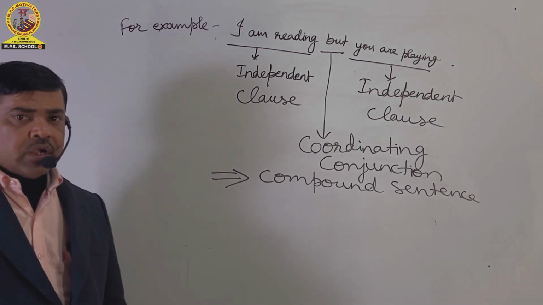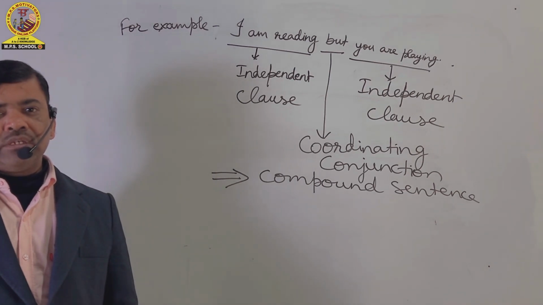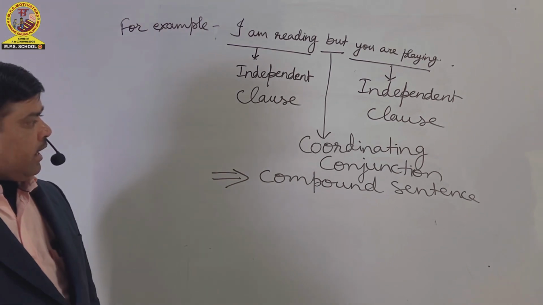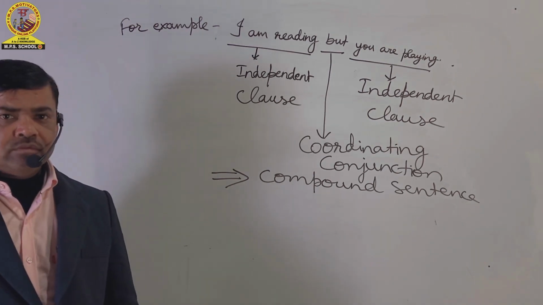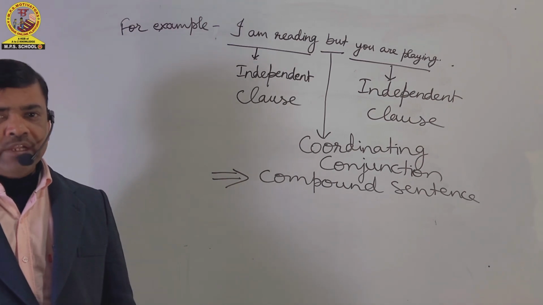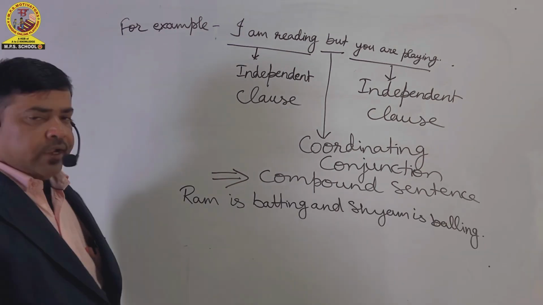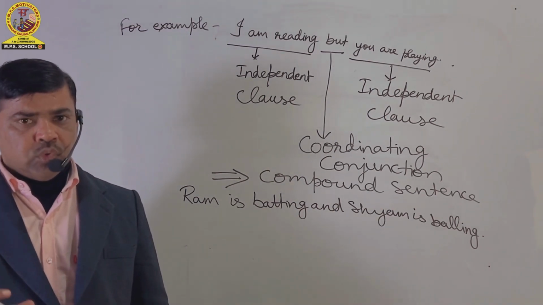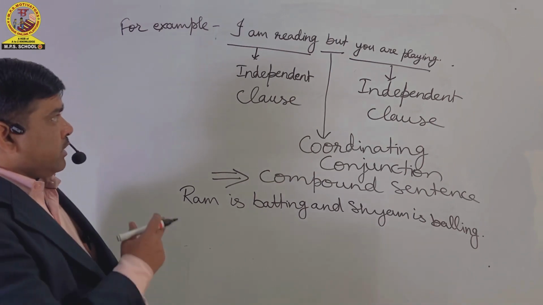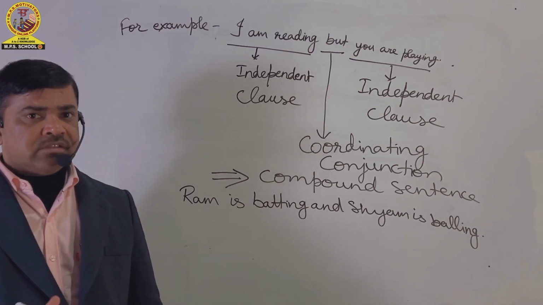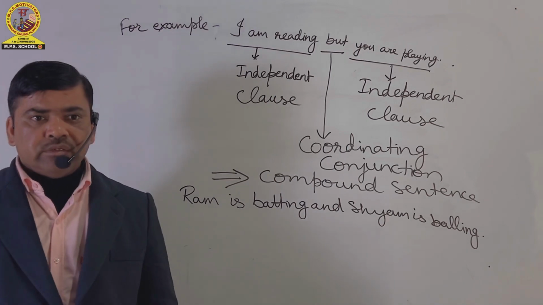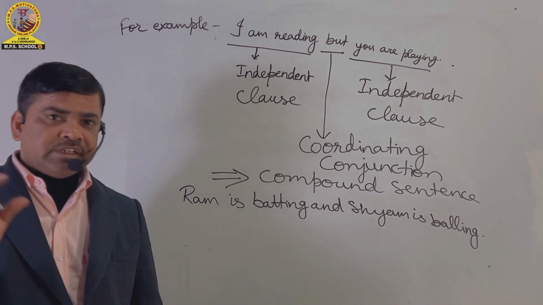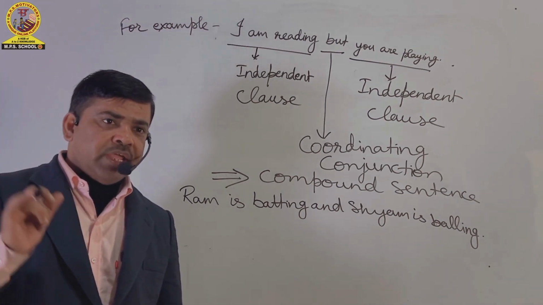But before understanding complex sentences, it is necessary for us to understand compound sentences. And the range of compound sentences is not very big like complex sentences. Friends, in the first example, but is used to show contradiction because there is contradiction between the two actions, reading and playing. Reading is considered a positive action, and at the time of reading, if someone is playing, it is